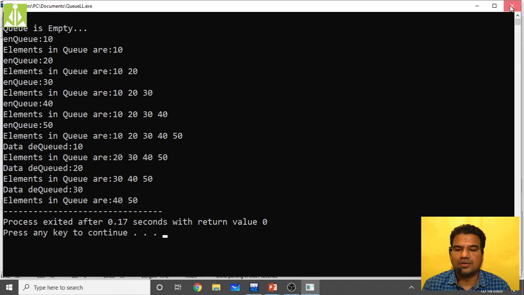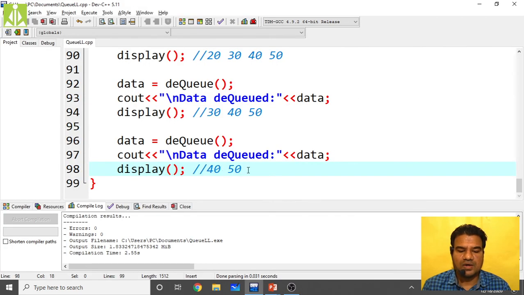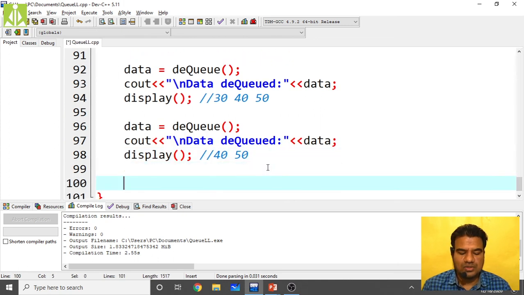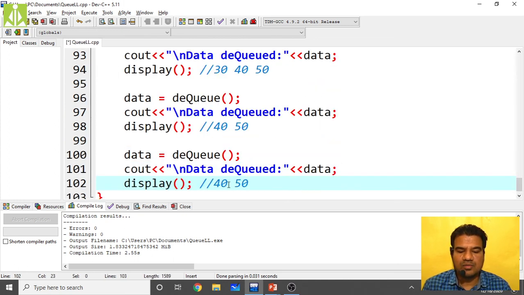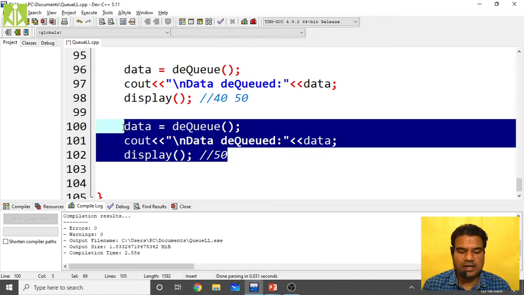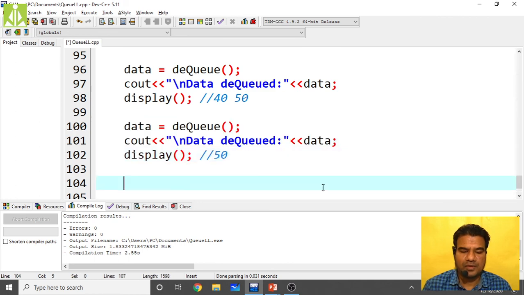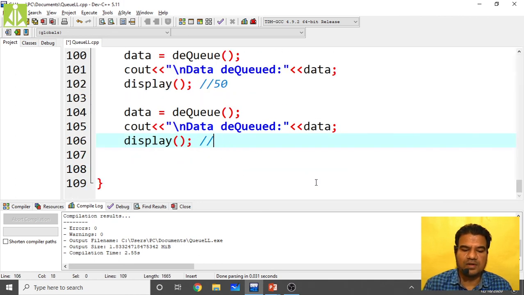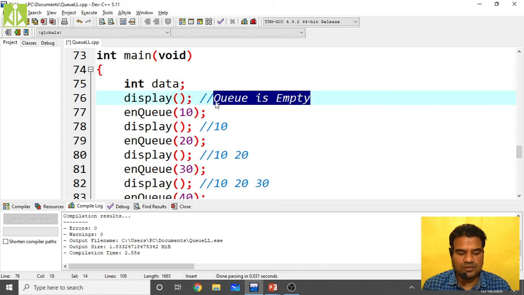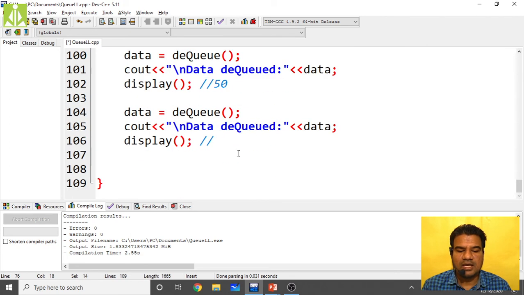30 got dequeued. So remove this 40 also. Twice I will perform and I will show you. After this, one more dequeue will delete 40, and you perform one more dequeue, that will delete 50 also. After deleting that 50, if you perform the display, you will get queue is empty.